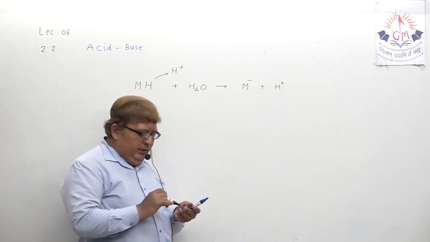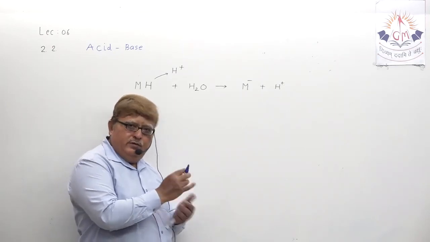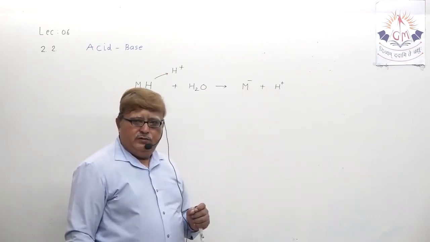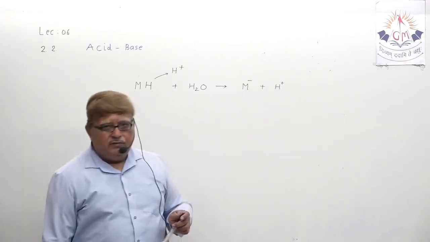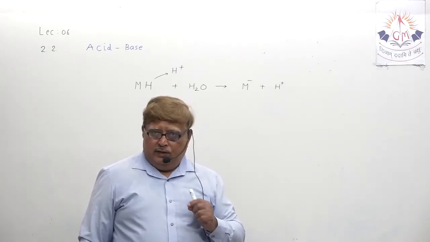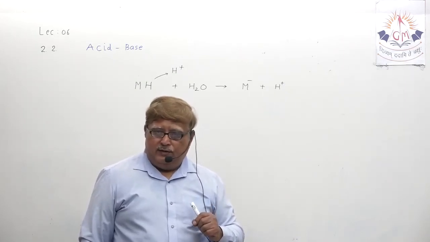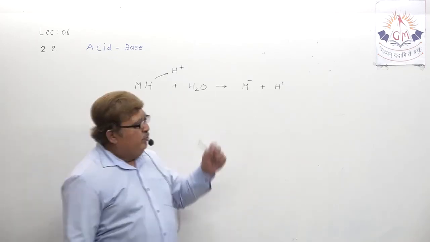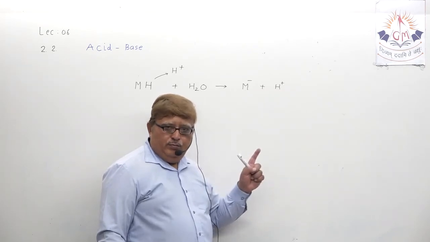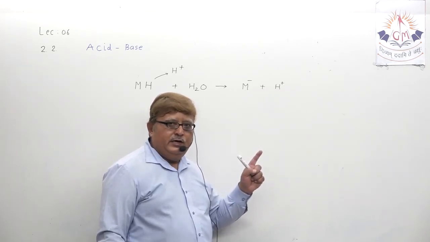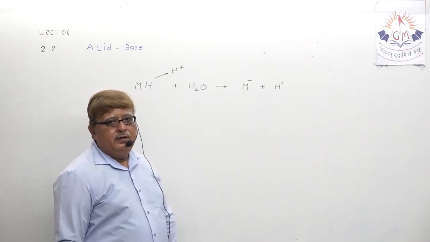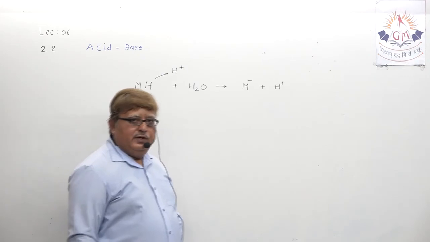But one thing I should explain, my dear student: is it possible that H plus is ultimately what? Can you tell me? H means hydrogen. Hydrogen has one proton and one electron. No neutron is there in natural hydrogen. So H plus means, you understood? Proton, no? Does a proton exist independently? Not at all. So it is never possible for a hydrogen ion to exist independently.